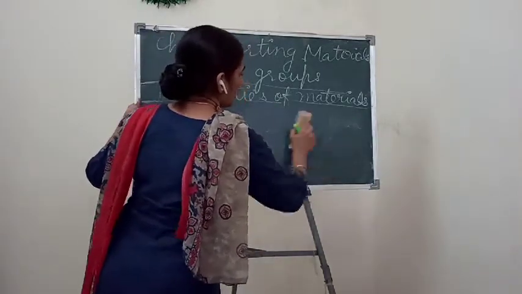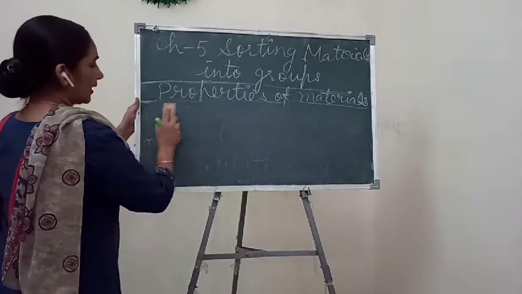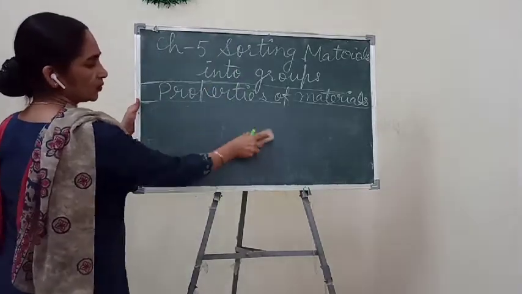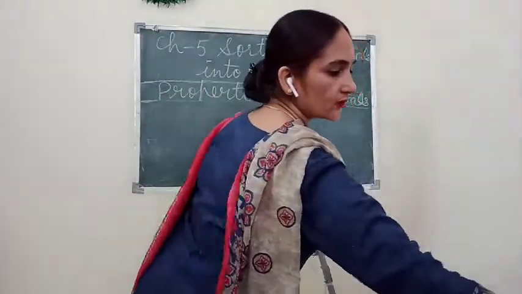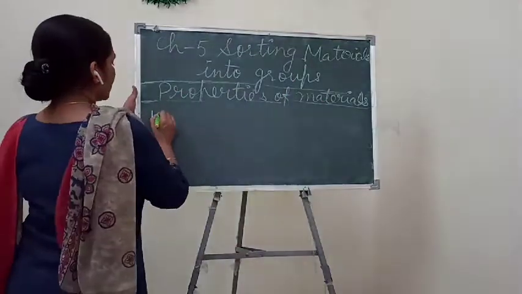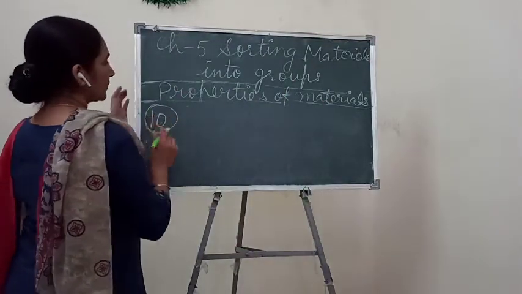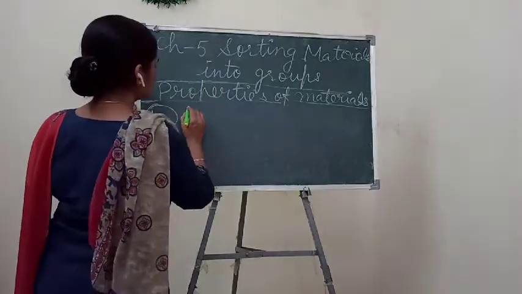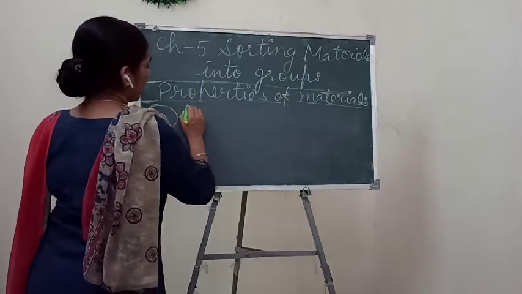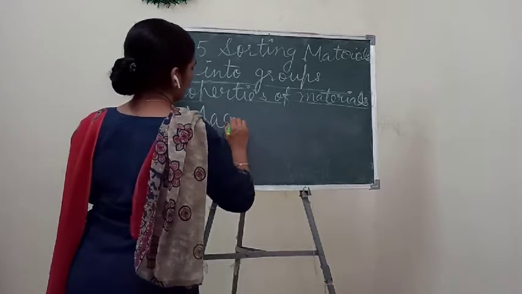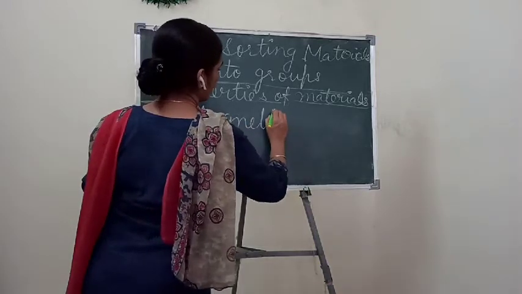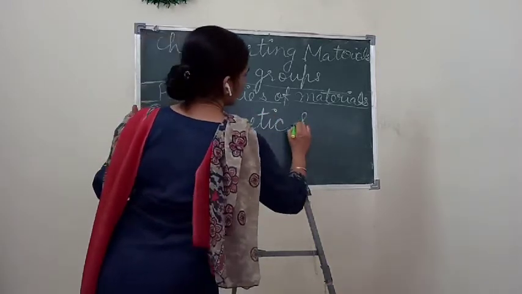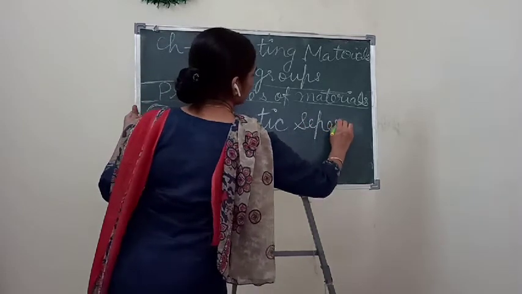So 8 and 9 I have already explained, conduction of heat and conduction of electricity. So the 10th and last property of material is magnetic separation.